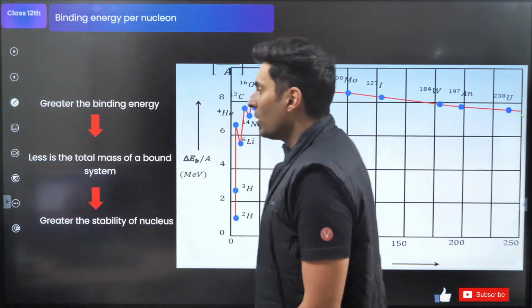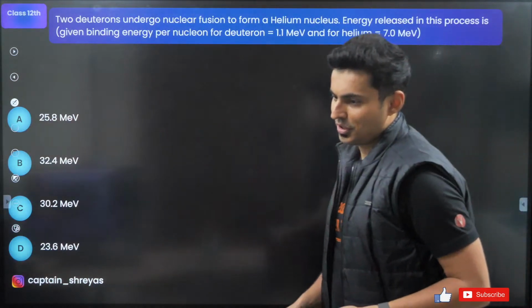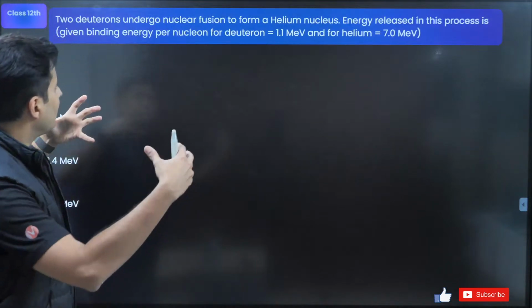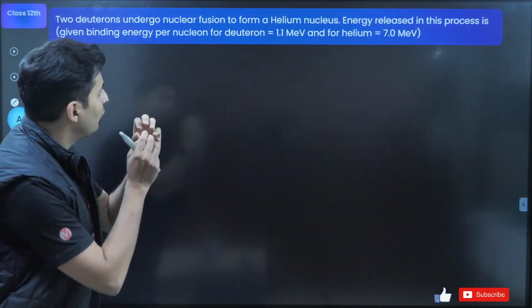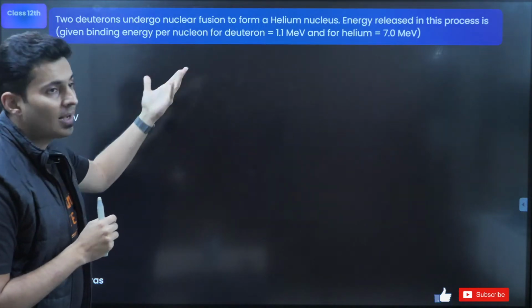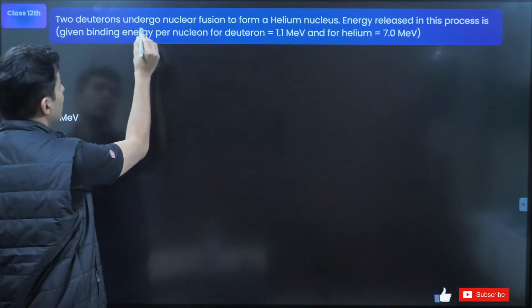Yes. So we are going to come to fusion and fission in a bit, but before that, let's talk about this question. What do we have? Two deuterons undergo nuclear fusion to form helium. The energy in the process is how much? Let's first write it down. Two deuterons.